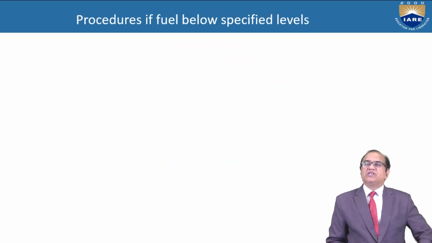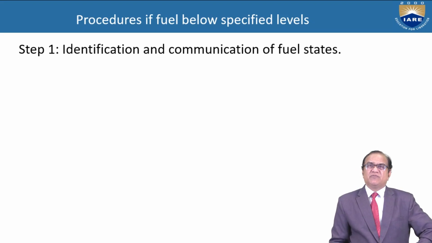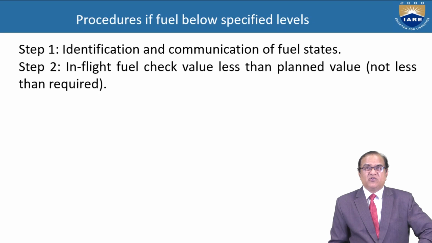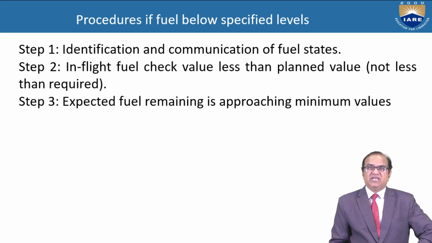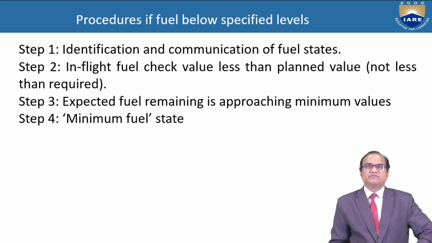Procedure if fuel is below a specified level. So if the fuel is below the level, then step 1, identify and communicate the fuel state. Step 2, in-flight fuel check value less than the planned value, not less than required. Step 3, expected fuel remaining is approaching minimum value.